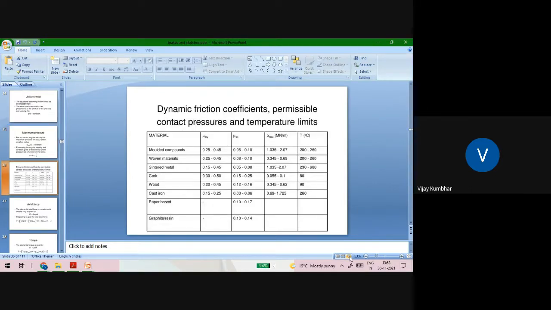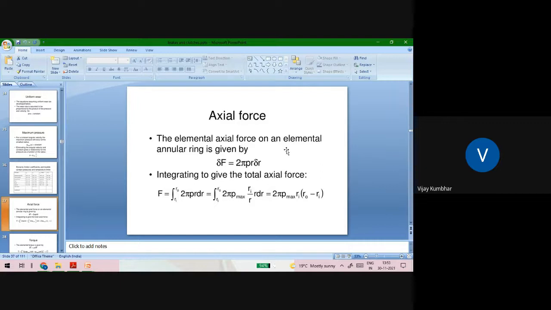Again, this is the dynamic friction coefficient, with permissible contact pressure and temperature limits. There are various types of material that can be used as a frictional material for the automotive application. So we can take suitable values of this P max and mu while designing this frictional surface. Then you can see this axial force acting, delta F, can be calculated as 2 pi into